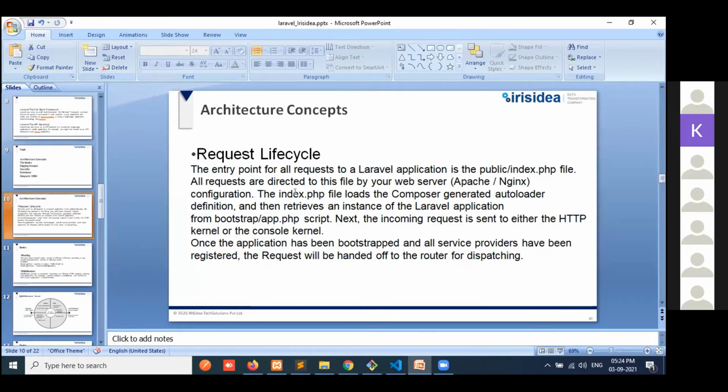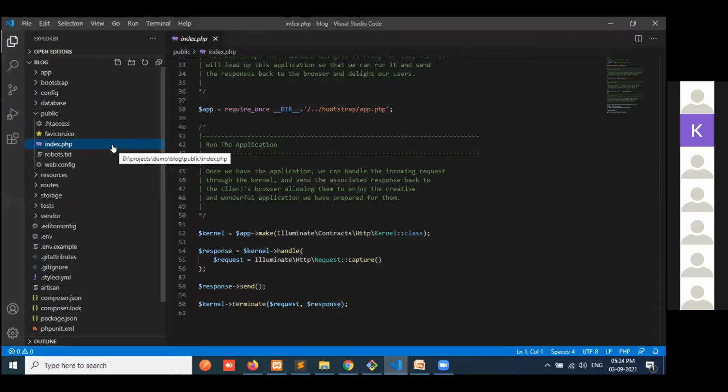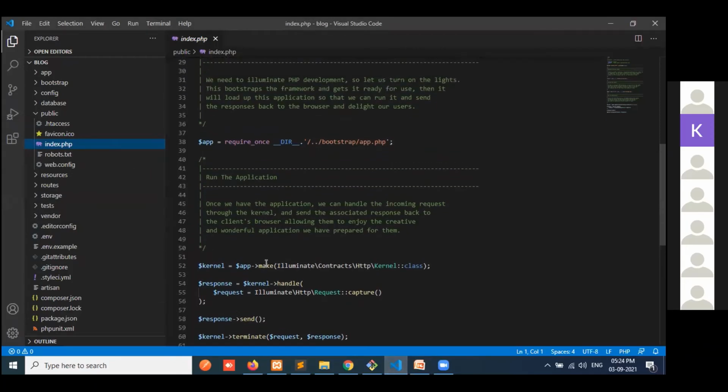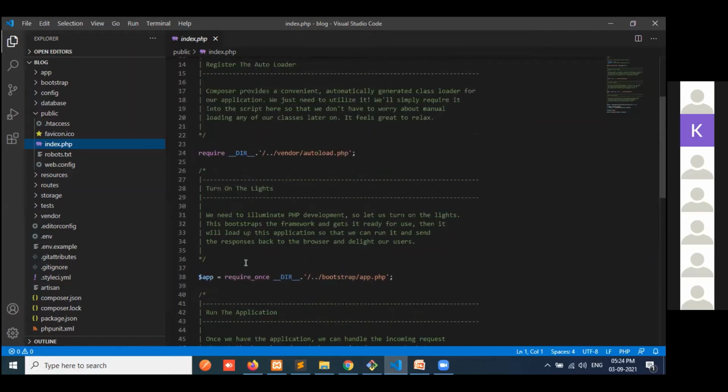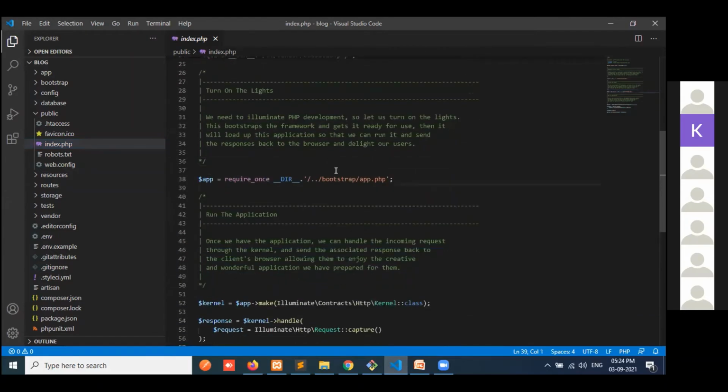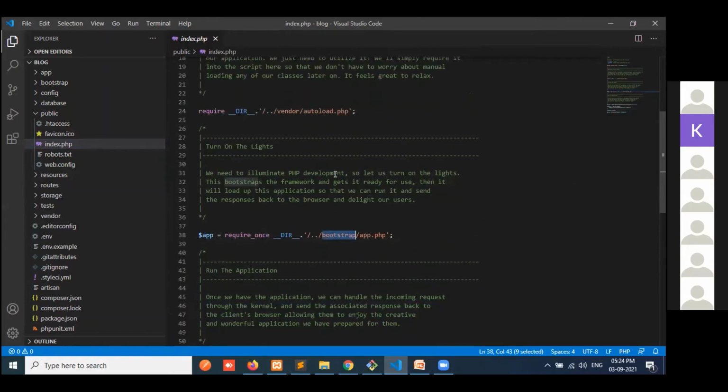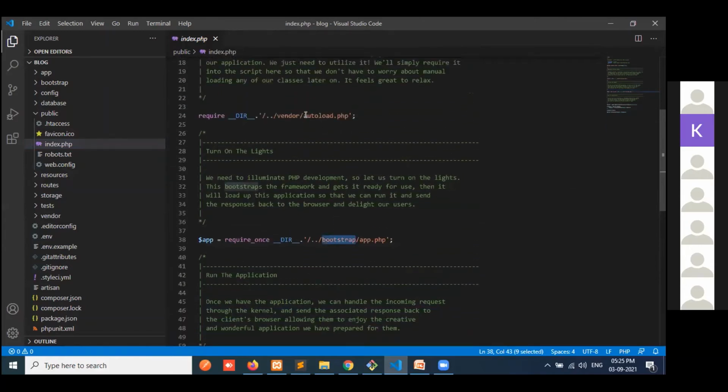That index.php file loads the Composer generated autoloader definition and then retrieves an instance of the Laravel application. This is the command, all the files load through this command. Okay, so it will also load Bootstrap, that is the CSS and JS.